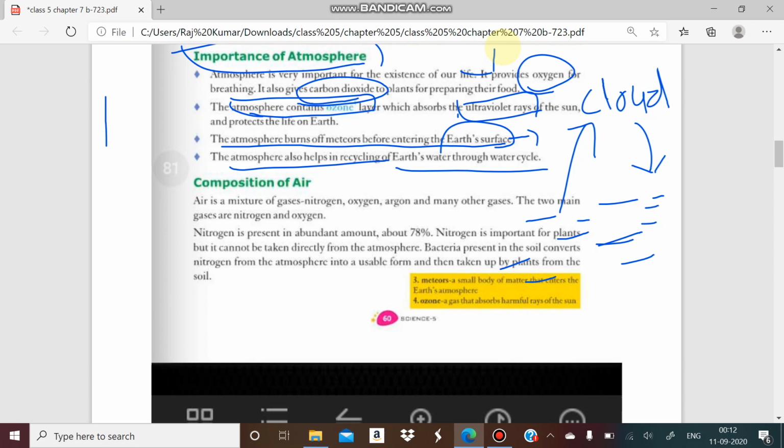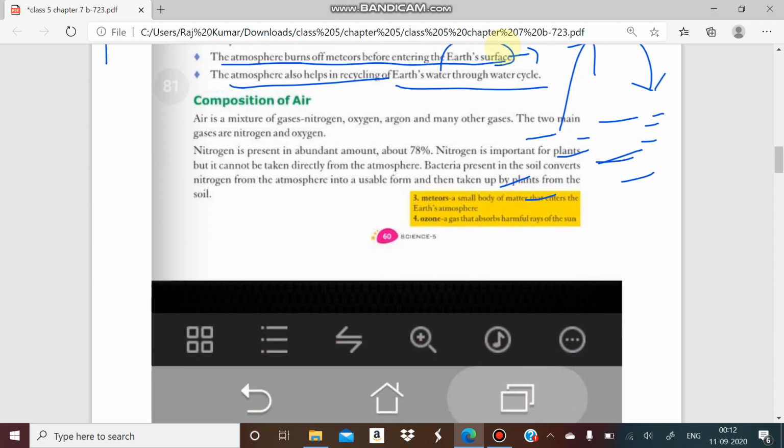Water is moving, converting into the vapor phase, and then it turns back to the liquid state. So there is a kind of cycle, and the atmosphere helps in completing the water cycle. So now we can move on to the next topic.